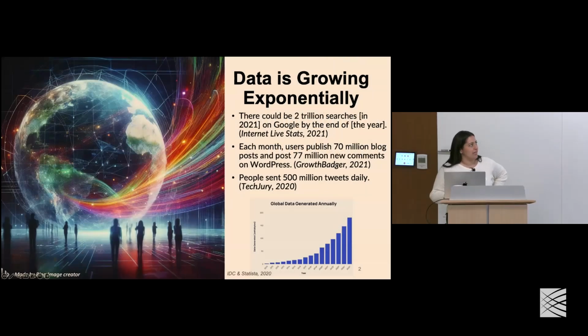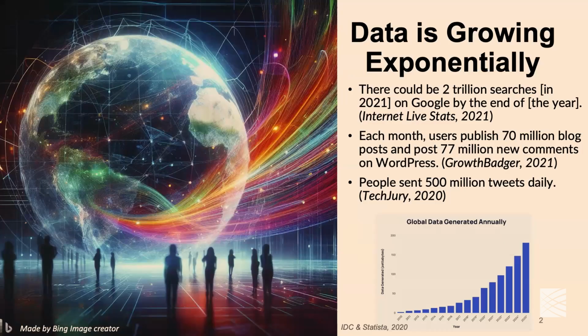Data in the world is growing at this exponential rate. I Googled a few fast facts of how much data is being generated daily, and a few of these stood out quite prominently. In 2021, there were an estimated 2 trillion Google searches by the end of the year. On WordPress, we're publishing around 70 million unique blog posts, and with that comes around 77 million new comments. This was in 2021. And in 2020, it was reported that people sent 500 million tweets daily. I just want to emphasize the amount of data that we get from all of this being generated on a daily, monthly, or yearly basis.